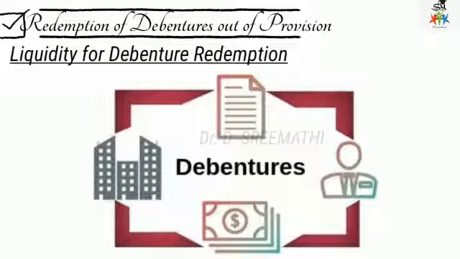After the redemption of debentures, the sinking fund becomes redundant and then it should be closed. So it is closed by transferring its balance to general reserve. Then this is about how the entries are to be made, the journal entries.